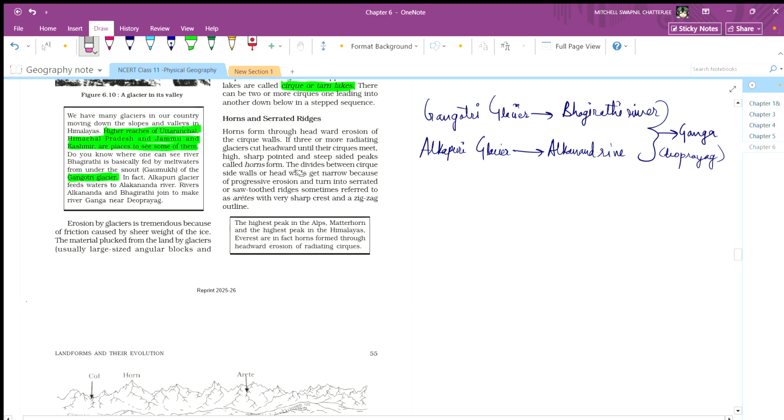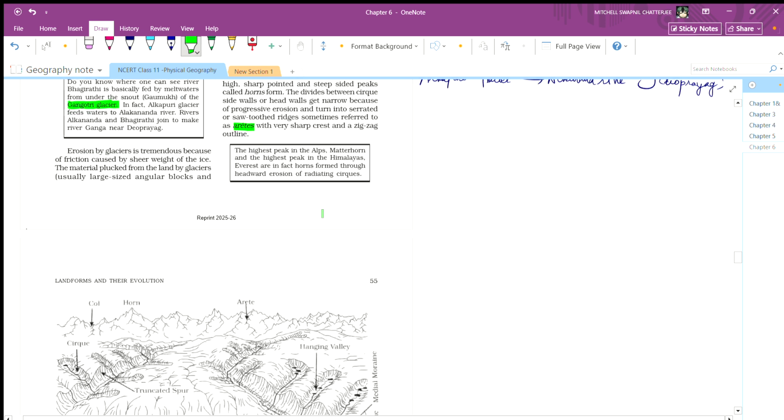The divides between cirque sides and headwalls get narrow because of progressive erosion and turn into serrated or sawtooth ridges, sometimes referred to as arêtes, with very sharp crest and zigzag outline. The highest peak in the Alps, Matterhorn, and the highest peak in the Himalayas, Everest, are in fact horns formed through headward erosion of radiating cirques.